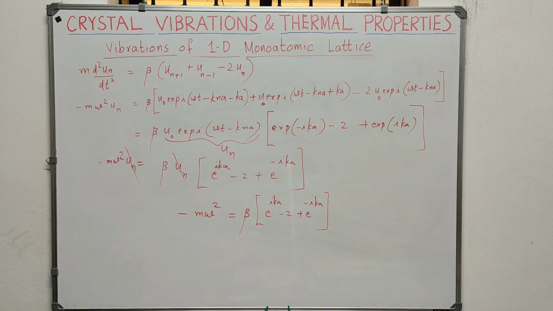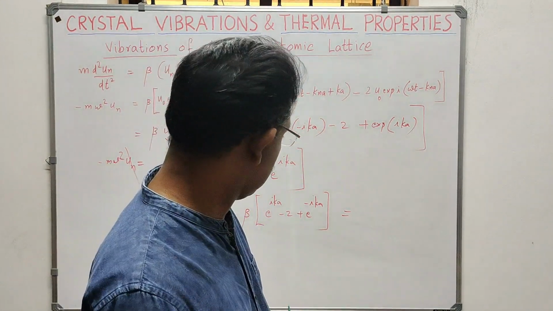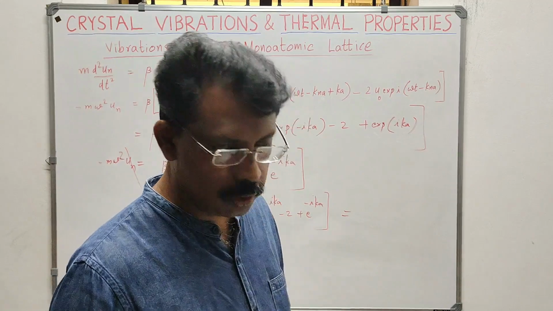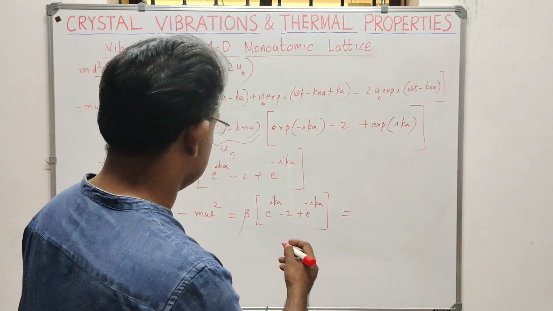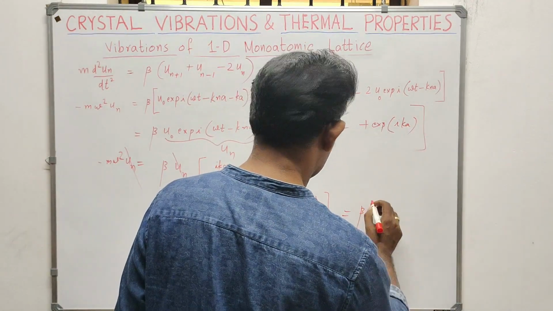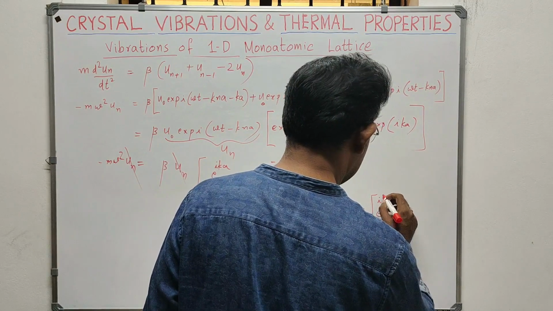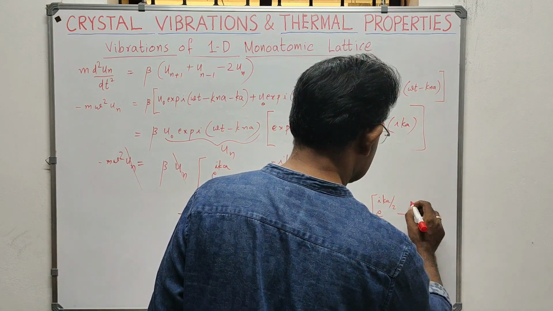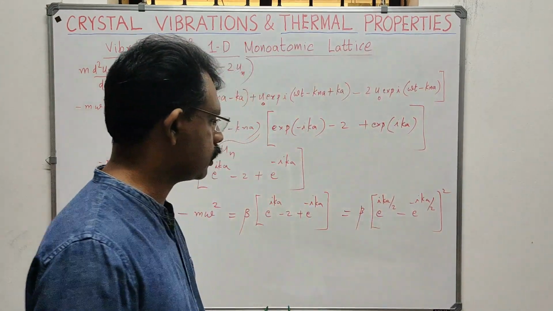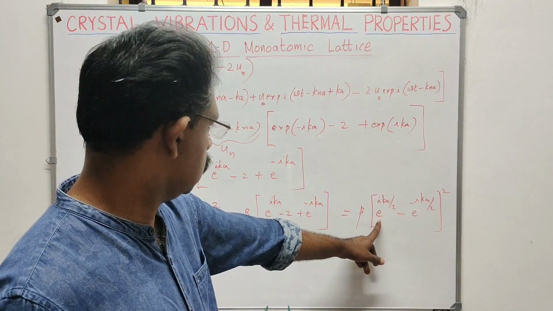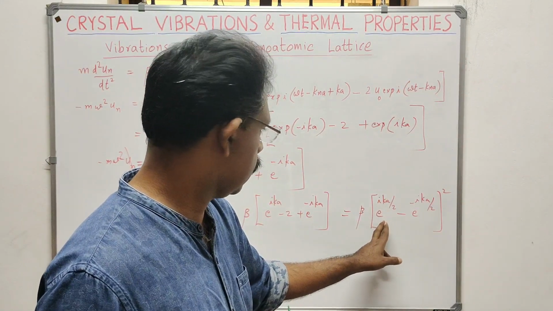This can be written like (a minus b) the whole square. (a minus b) the whole square is a squared minus 2ab plus b squared. So this can be written as beta into (e raised to ika by 2 minus e raised to minus ika by 2) the whole square. And when I expand it, it will be (e raised to ika by 2) the whole square, that will be e raised to ika.